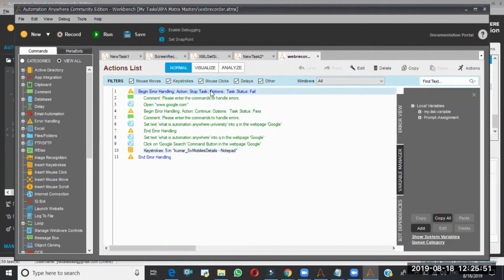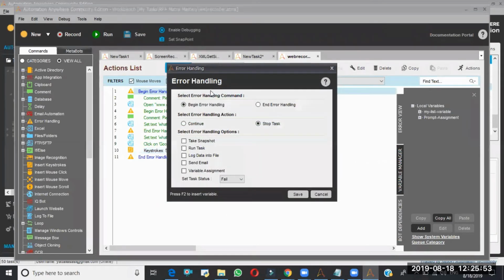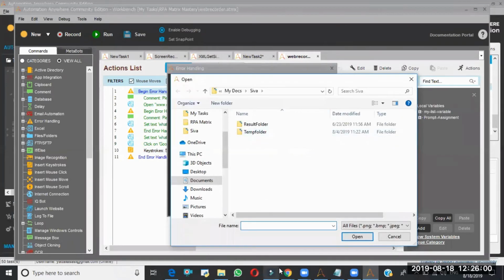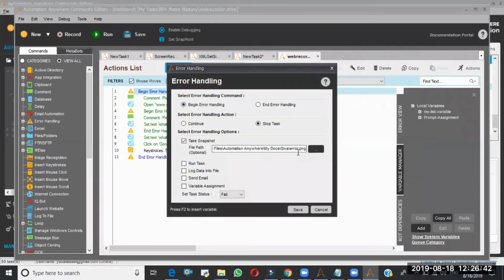By that time, different features are there, so we can take the snapshot of the error and save it wherever we want. So I'll put here error. So here I'll say something like this. With this name, the error screenshot is going to be saved.